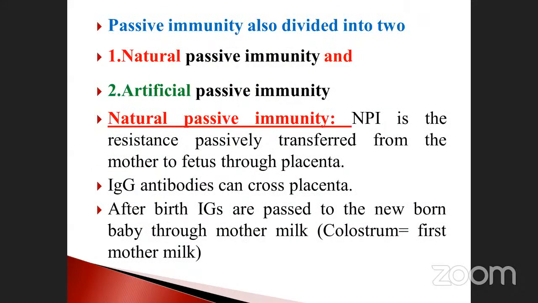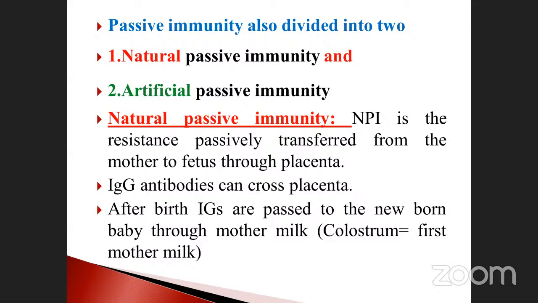See that. So passive immunity is also further divided into two types: natural passive immunity and artificial passive immunity. Okay, natural and artificial. Here natural passive immunity, what does it mean? See here, students, natural passive immunity is the resistance passively transferred from the mother to the fetus through the placenta.